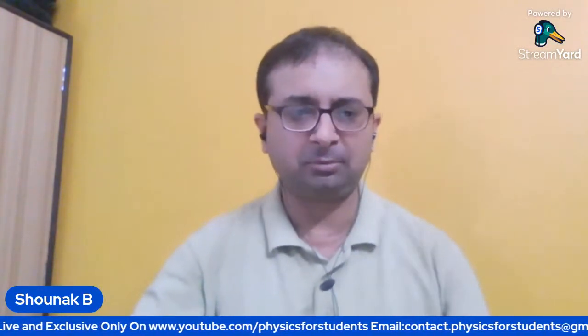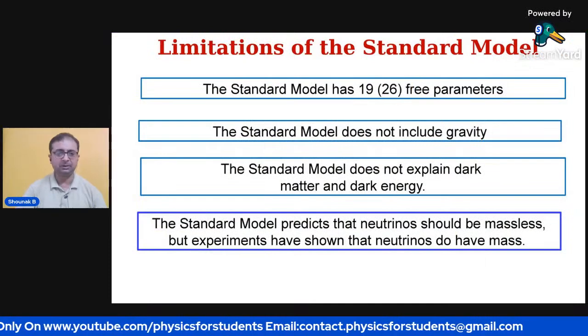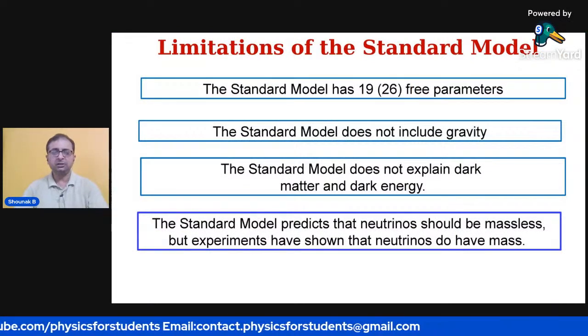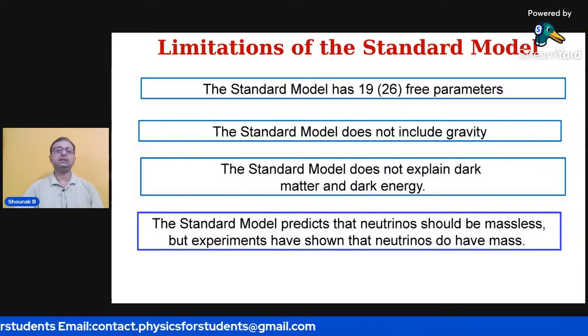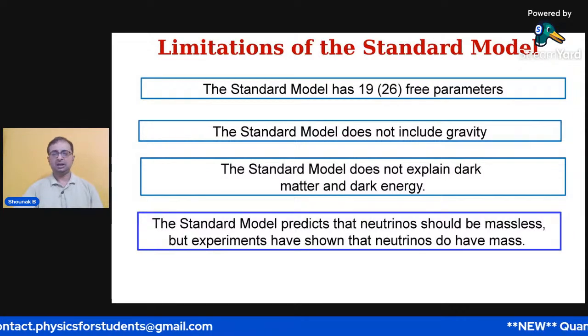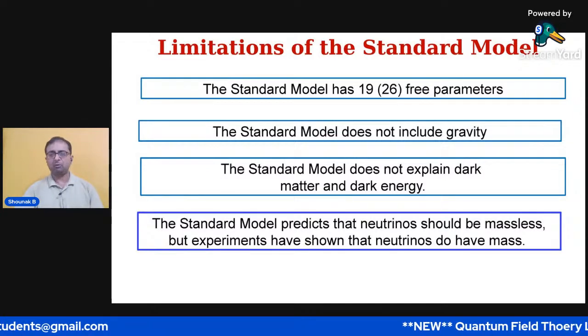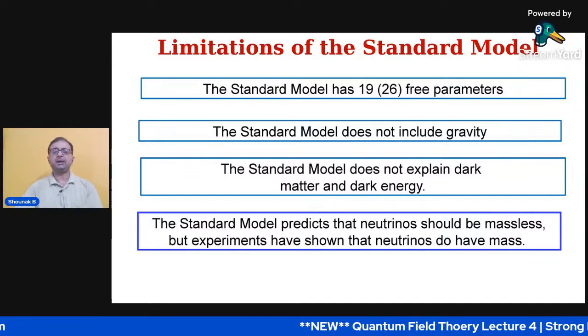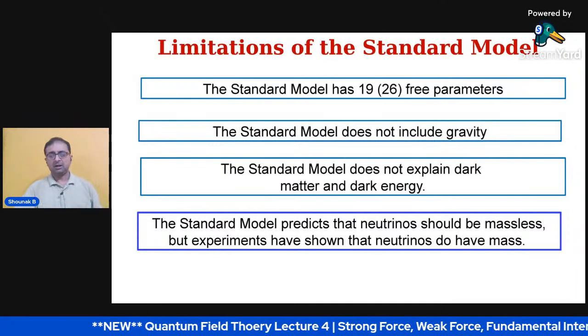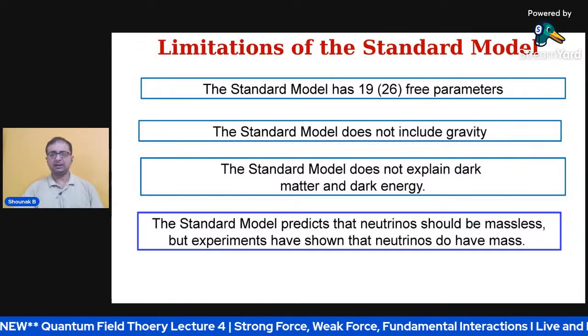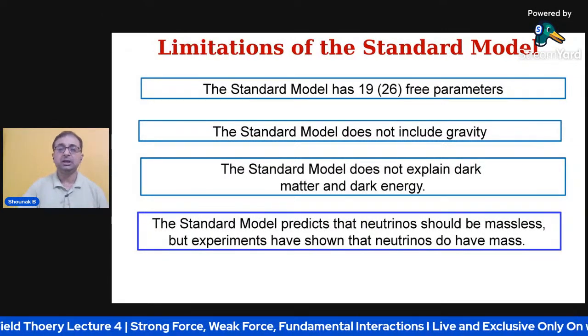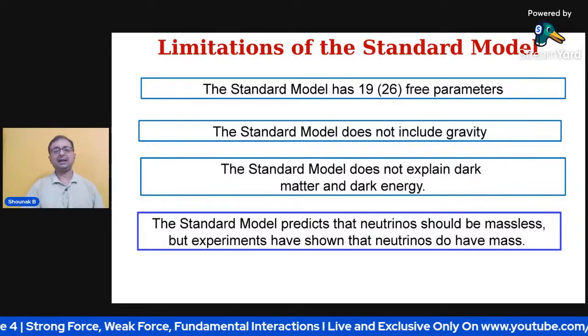Let me go back to my slide now, and things will be easier. Here you see some people say there are 19 free parameters, some say 16. It doesn't matter, but what matters is that these free parameters provide a kind of limitation for the standard model. First of all, as you can see in the case of free parameters, especially the neutrinos, they have a mass.